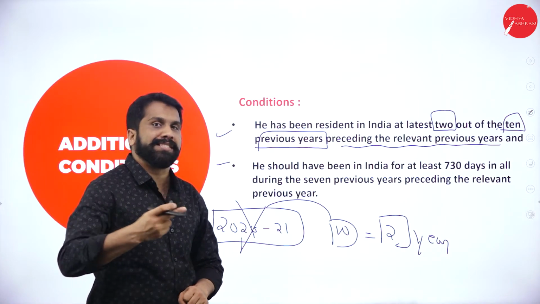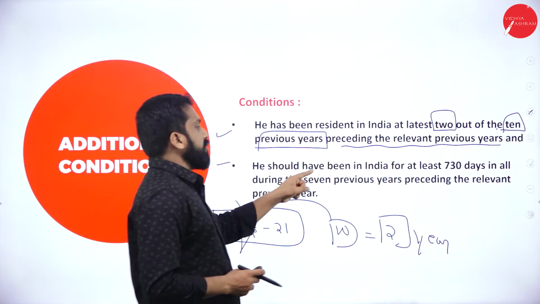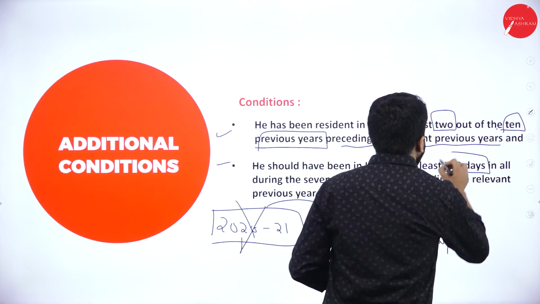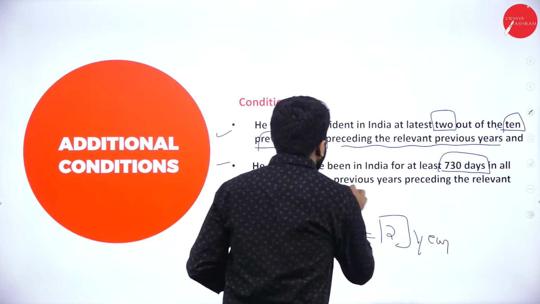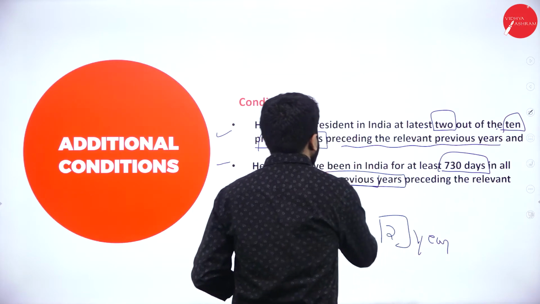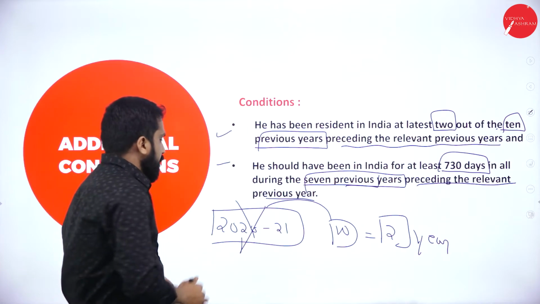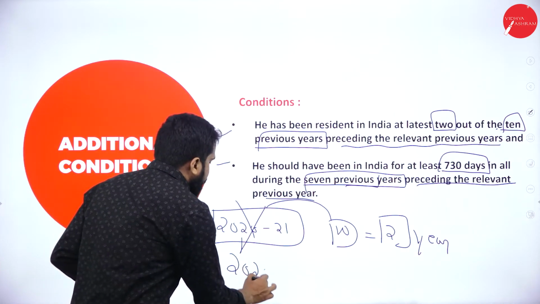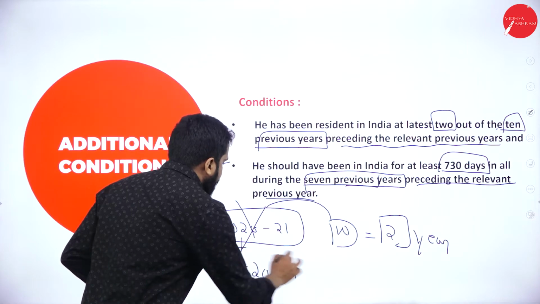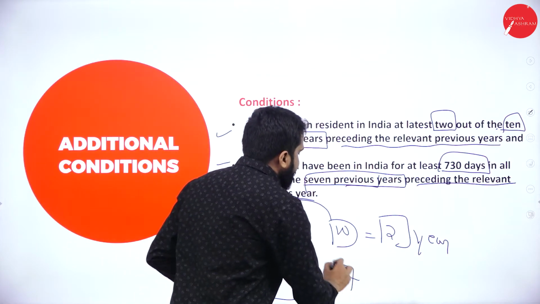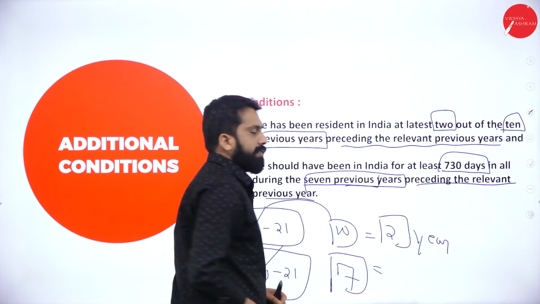Now we'll go for the second one. He should have been in India for at least 730 days in all during the 7 previous years preceding the relevant previous year. Same thing. We will not consider 2020 and 21. Preceding means we will go back 7 years. Out of 7 years, how many days should you be there?